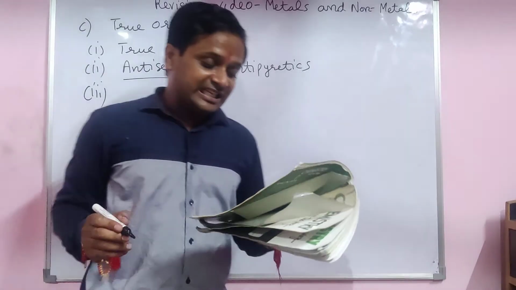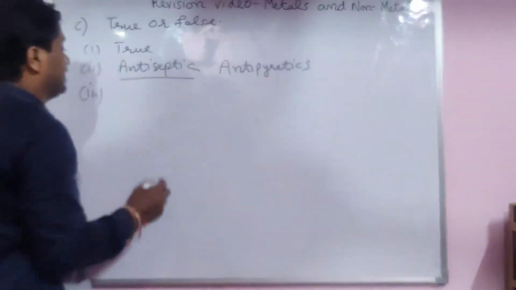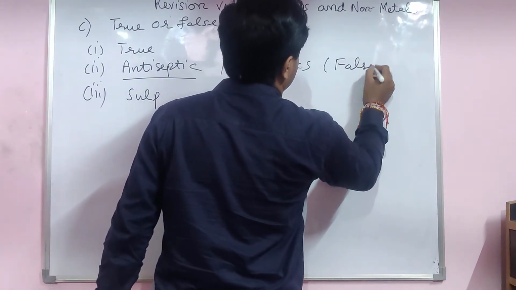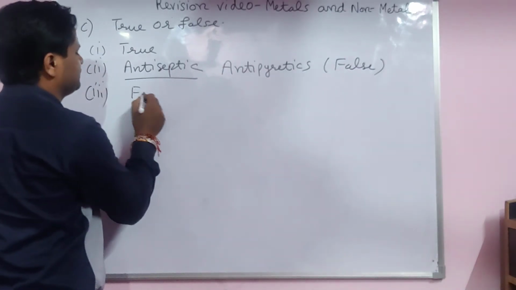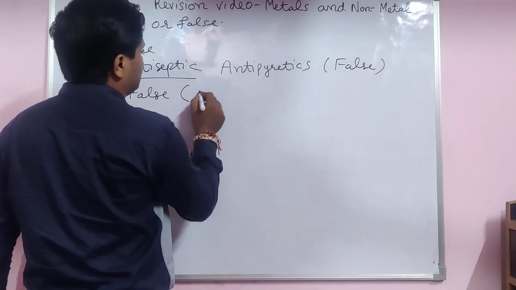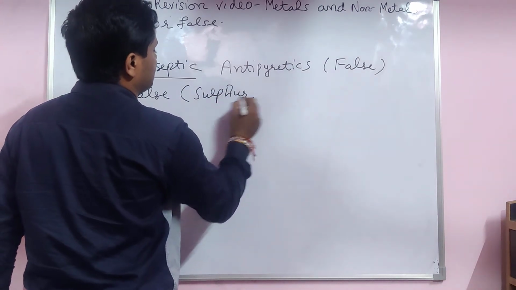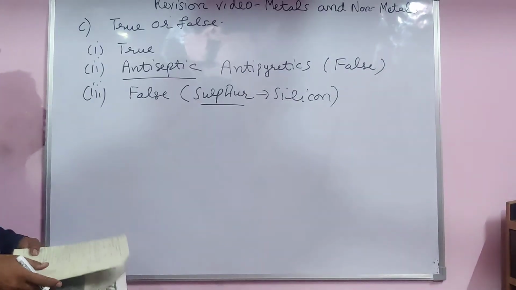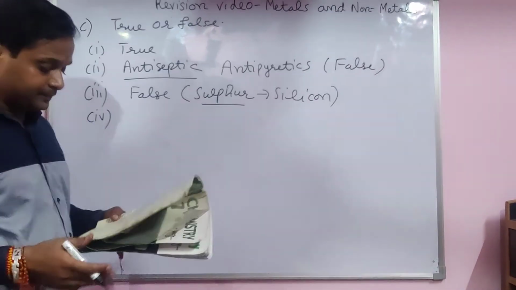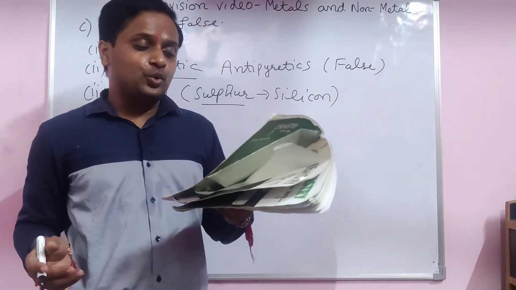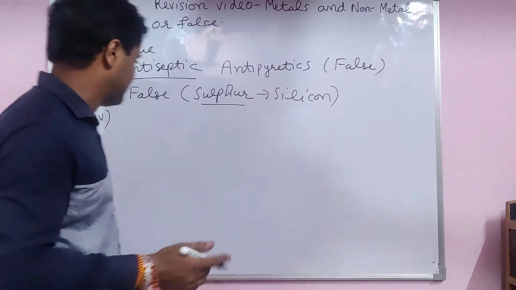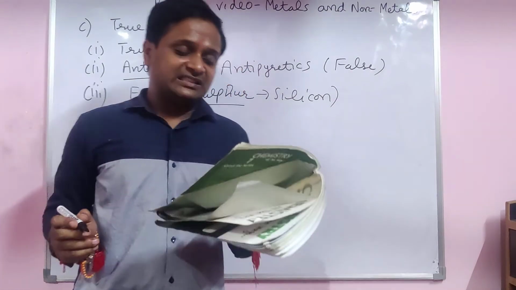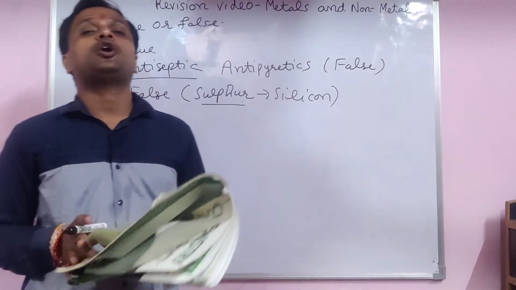Third one. Silicons are compound made from sulfur. No, wrong, false. Here also answer is false. Underline sulfur. Answer is silicon. Silicone is made from the silicon. Yes, fourth one. Bakelite is used to make the electric switchboards. True. Yes, true. Fifth one is not in your syllabus and the match the following also is not your syllabus.